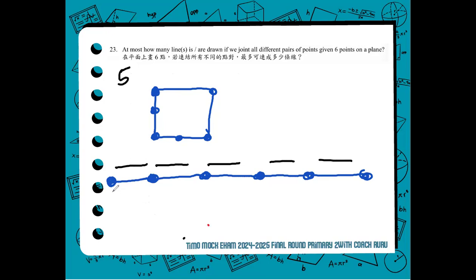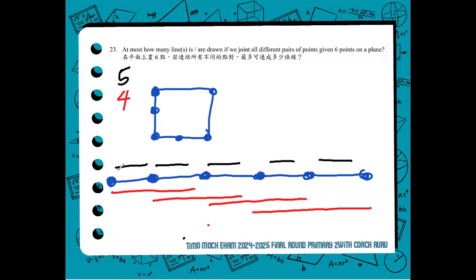Next, 1, 2, 3, 4. So you have 4 with 3 points included, meaning 1, 2, 3. There are 4 sets of that.